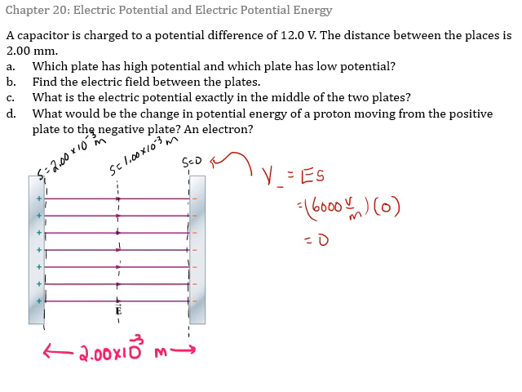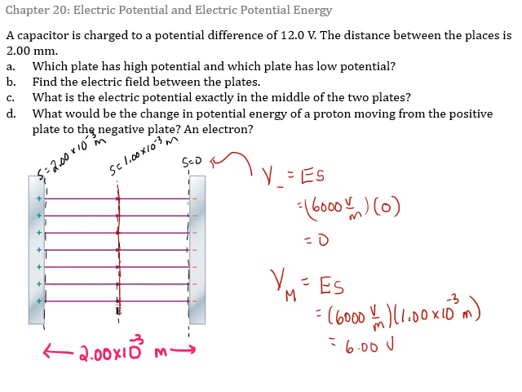Let's find my potential in the middle. So what is my potential here along this middle line? My potential at the middle, I'll just write M for middle here, is equal to E times S, 6,000 volts per meter, times my distance of 1 times 10 to the minus 3 meters, gives me a potential in the middle of 6 volts. This makes sense logistically. The potential between the two plates overall is 12 volts, so the potential at the middle should be half that at 6 volts. So C makes sense. We'll go on and do part D on the next slide.